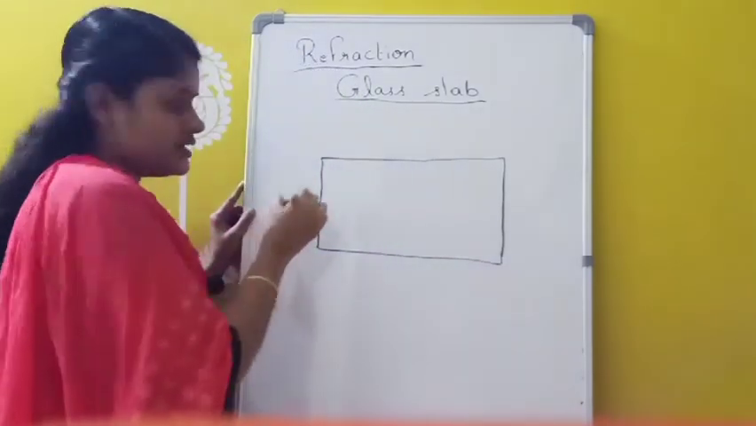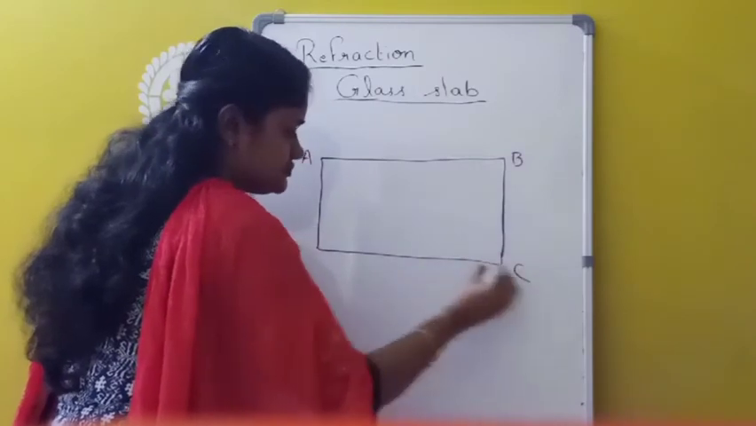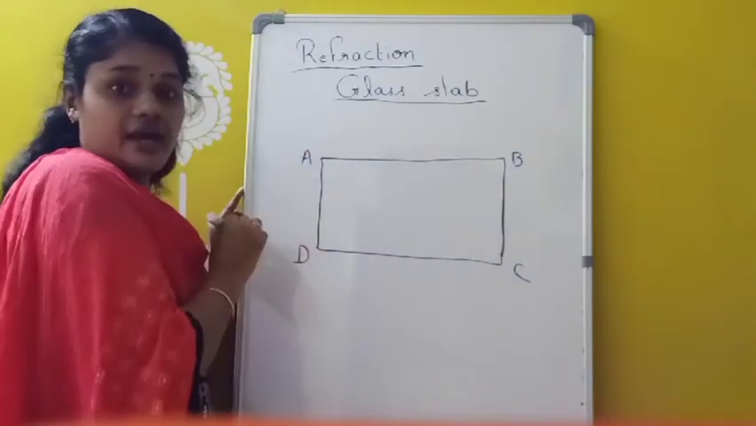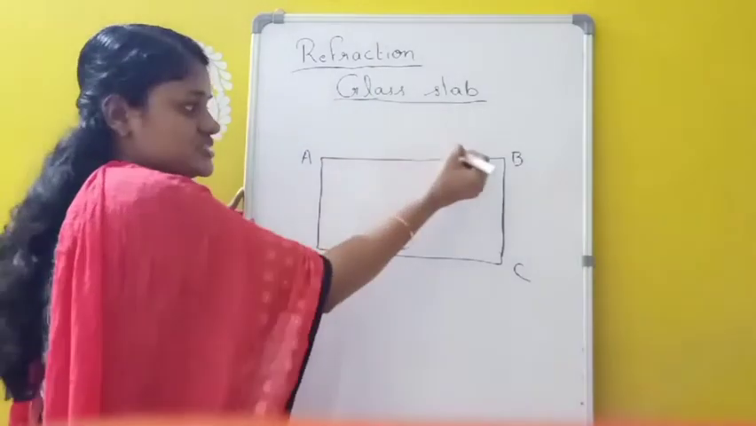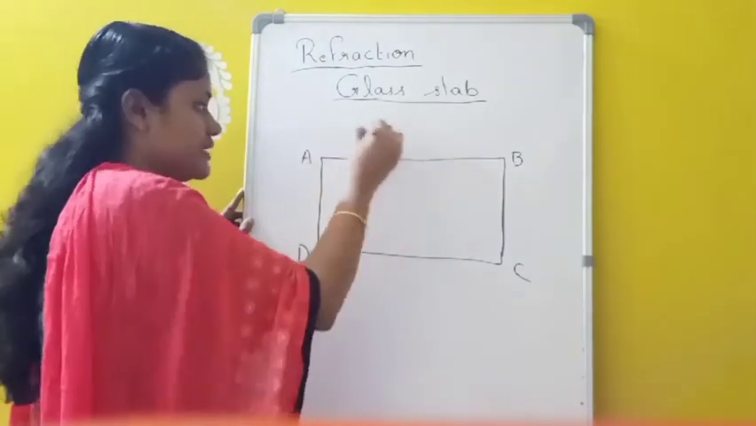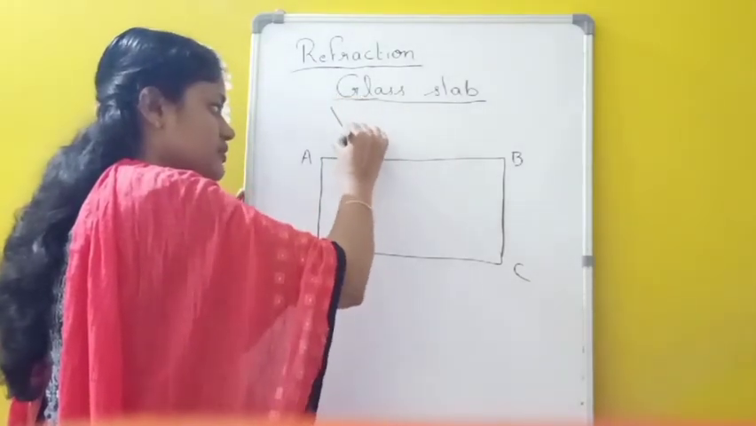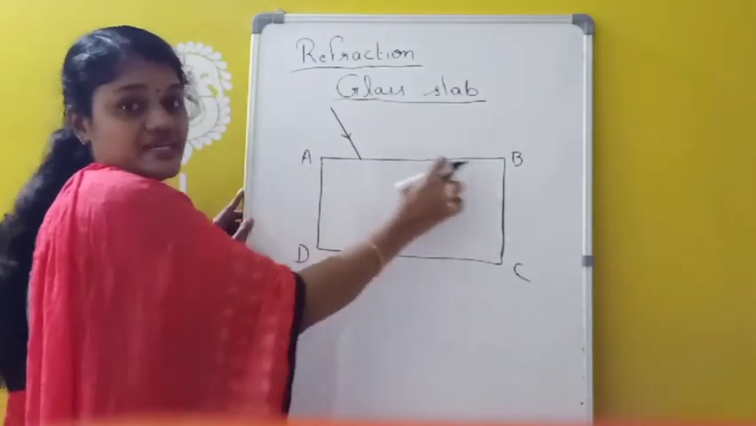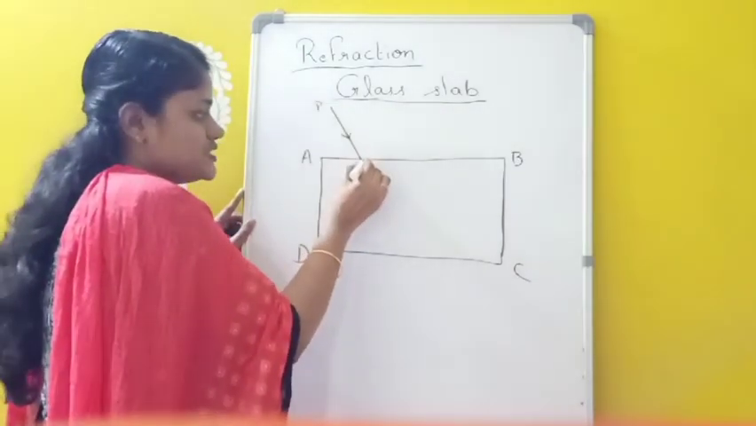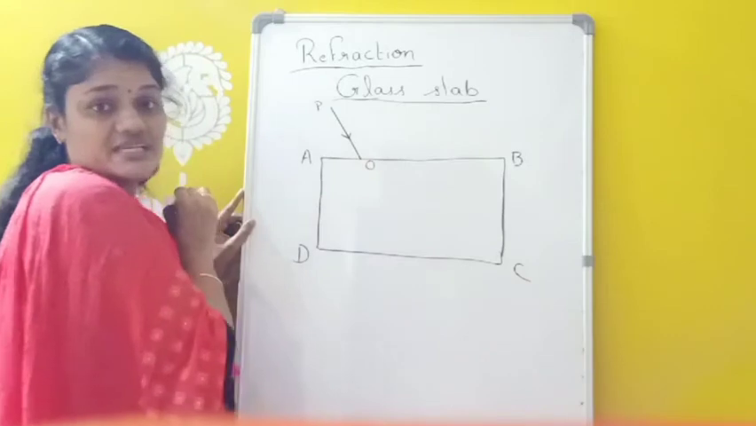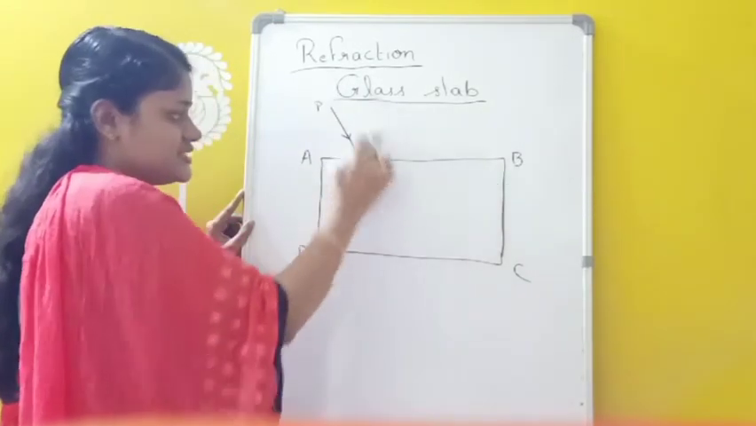So consider a glass slab named ABCD, and consider one light ray which falls obliquely on one of the faces of the glass slab, that means on the face AB. This is a light ray which falls obliquely on the face AB, and this is taken as PO. This PO is the incident ray, the light ray which is incident on the surface AB.